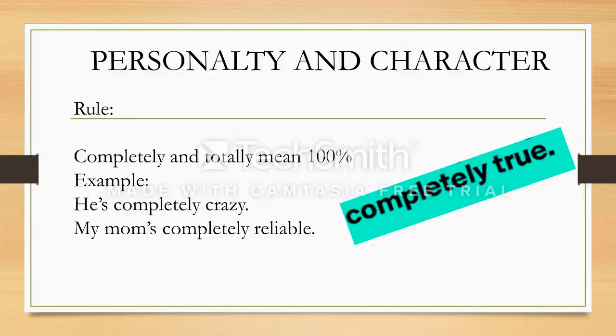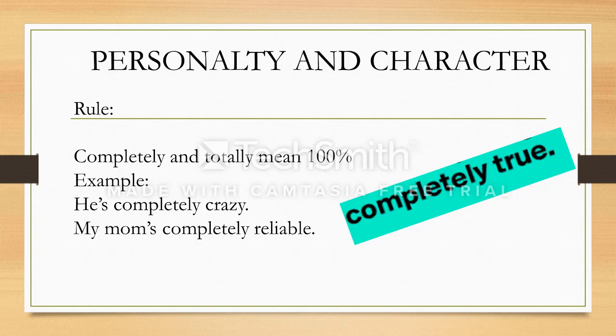Alright, this is another rule which follows the adverbs completely and totally. Remember that when you say completely and totally, you mean 100%. If I say it's completely true, it means there is no lie in it. It's absolutely the truth. There is no hidden agenda in it.